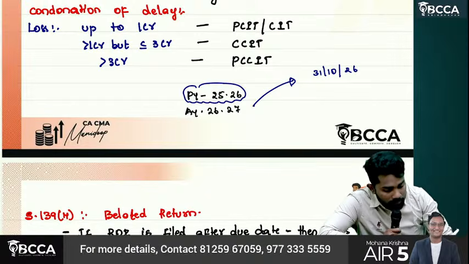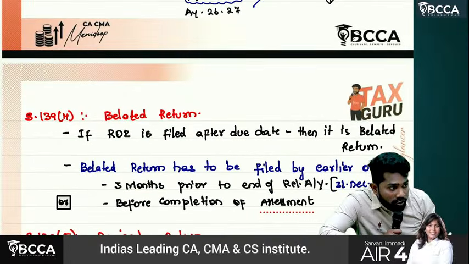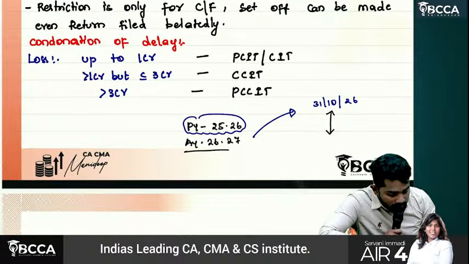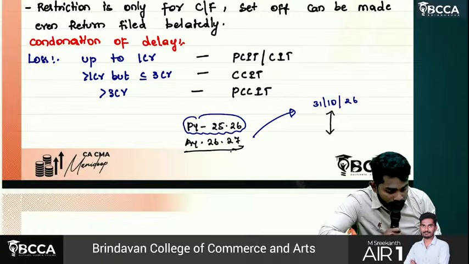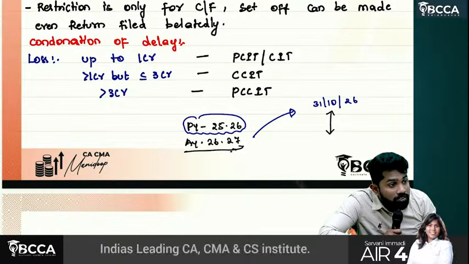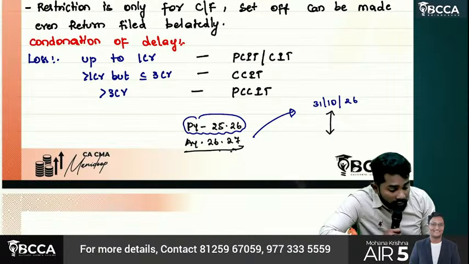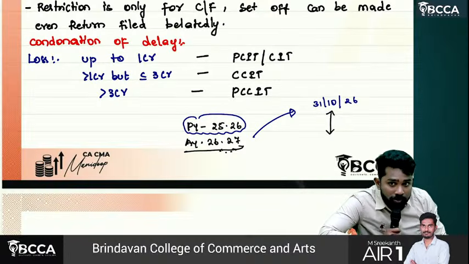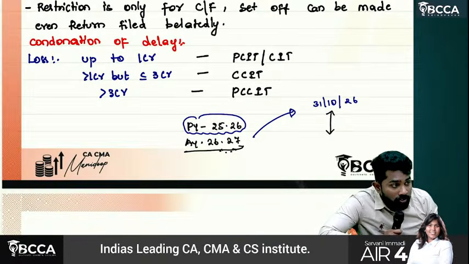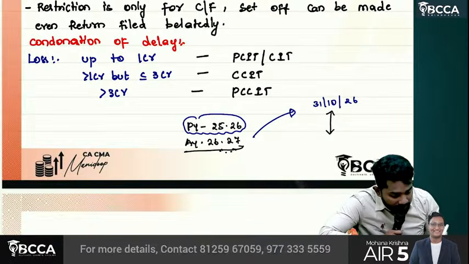Okay. Then what is the time limit for filing a belated return, sir? It is 3 months prior to the end of the relevant assessment year. So this is the relevant assessment year. By when does it end? 31st March? The year is also important. If you say just 31st March, it is not enough. 31st March 2027. For that, 3 months prior means 31st December 2026.